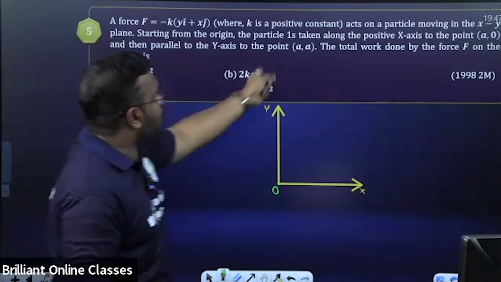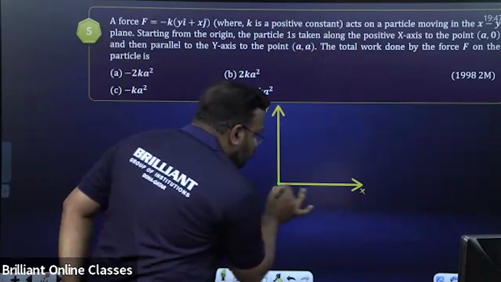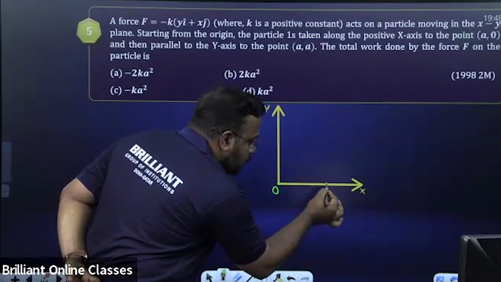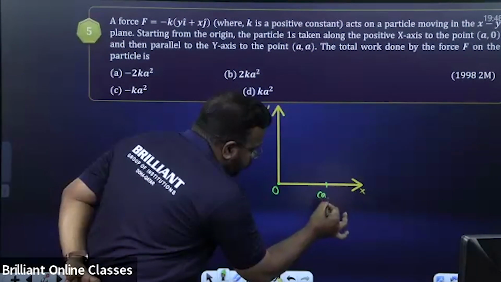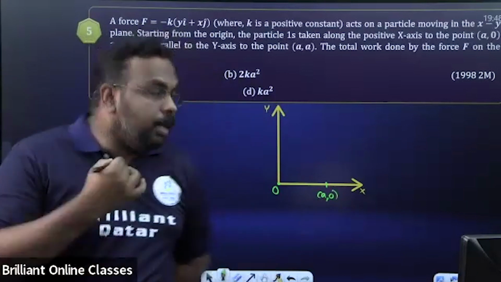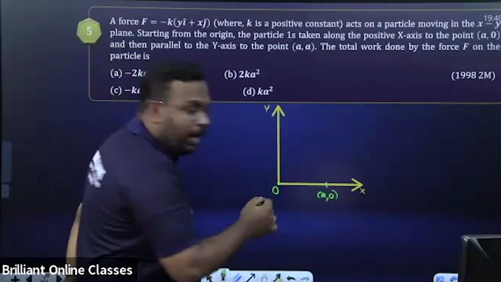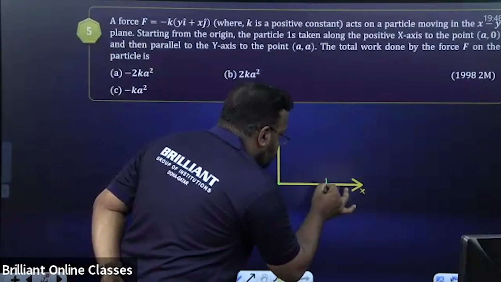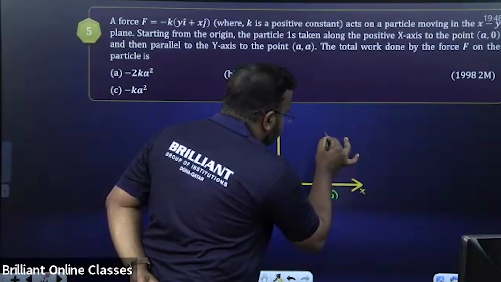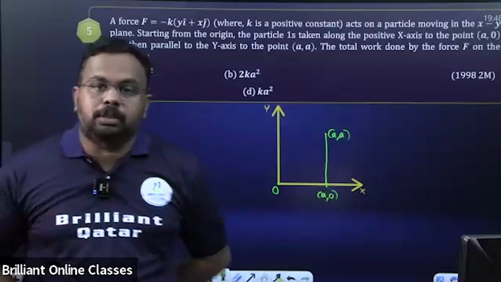The particle is taken along the positive x-axis to the point A, 0. So x coordinate is A and y coordinate is 0. And after that, parallel to the y-axis to the point A, A. Parallel to the y-axis means from here it is moving in this way to the point A, A.